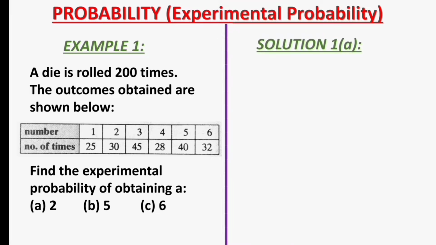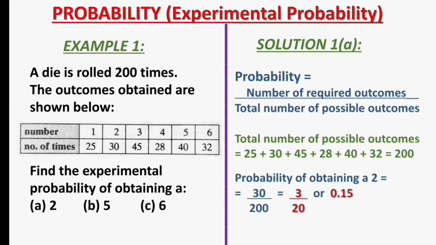Let's see the solution to question 1A. Before we do that, can you still remember the formula for probability? Let's see if you can. The formula for probability is number of required outcomes divided by total number of possible outcomes. I hope you got that right.